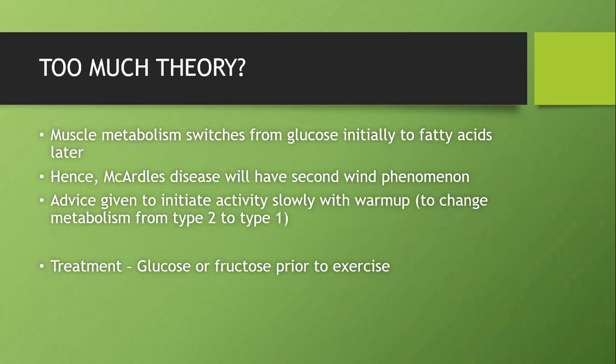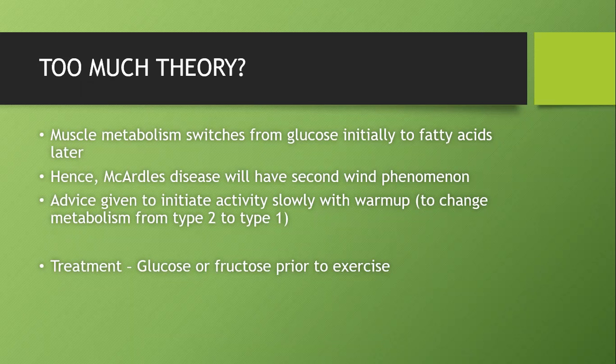So you may think I'm talking too much theory, just a small clinical thing. I told you type 1 muscle fibers mainly use fatty acids and type 2 mainly use glucose. But for any muscle fiber, the muscle metabolism switches from glucose initially to fatty acids later. So whatever be the muscle type, initially it uses glucose. In the later phase, it uses fatty acids. So when you are using any muscle for a longer time, like a marathon race or something, or you're standing for a longer time, your type 1 muscle fibers get activated and they start using fatty acids.